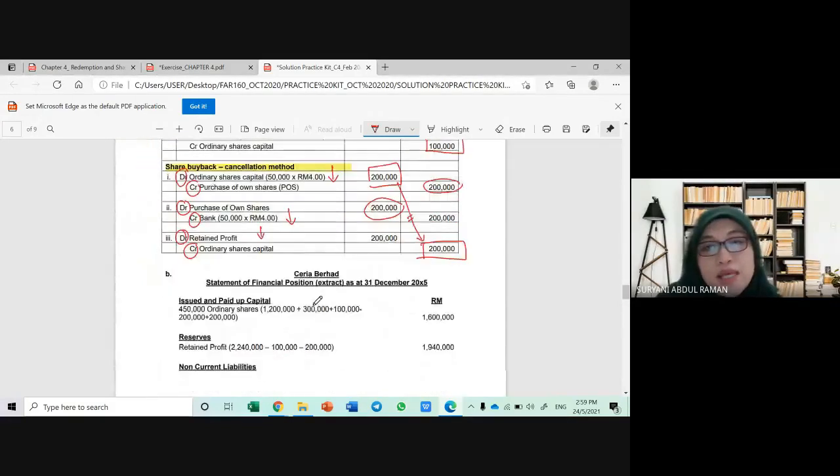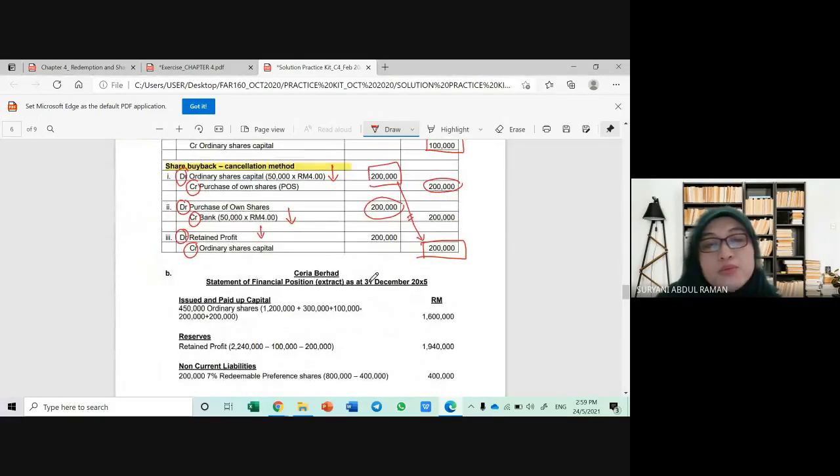So put the heading, Ceria Berhad, Statement of Financial Position Extract as at 31st December 2005. Remember, we just have to prepare the equity and liability section only. So these two represent the equity section. Remember, equity consists of issued and paid up capital and reserves, and this represents the liability section. So you don't have to prepare the asset section. We start with the shares.